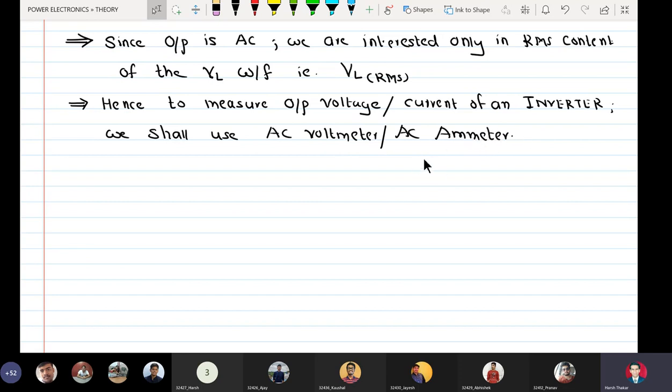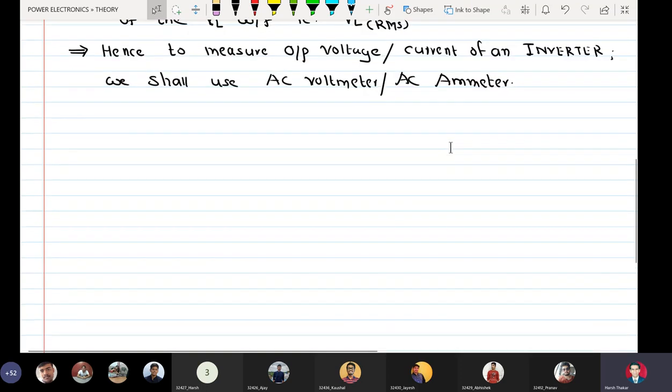Specifically, I am mentioning this because if you perform the simulation of an inverter, you are going to use an RMS calculator, not an average calculator, at the output across the load.